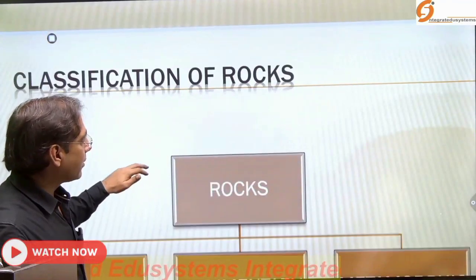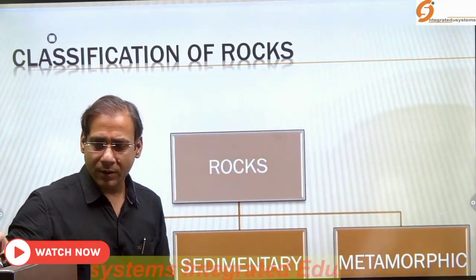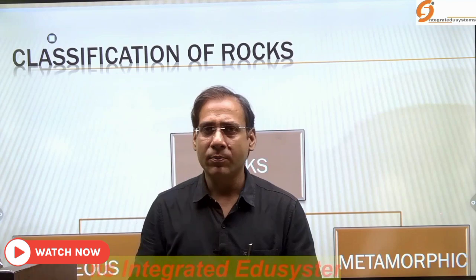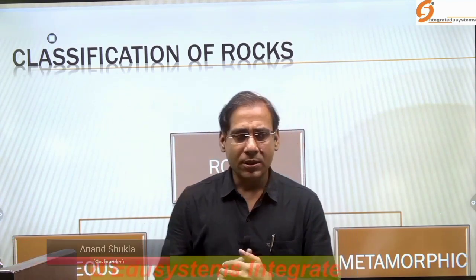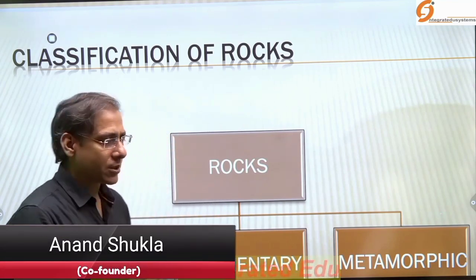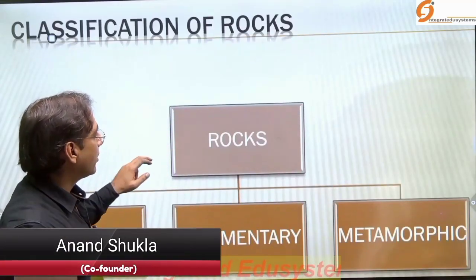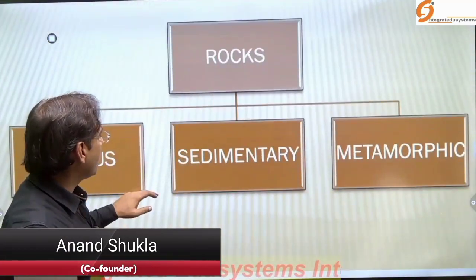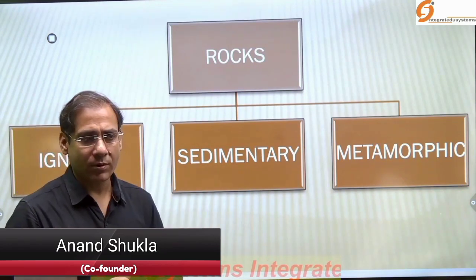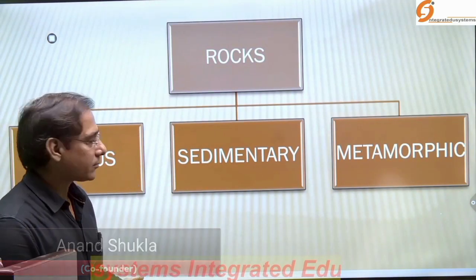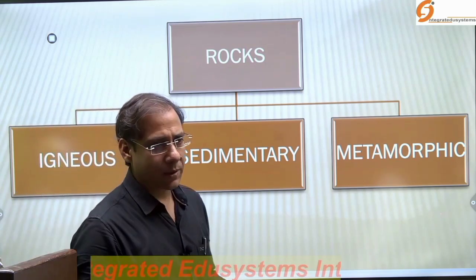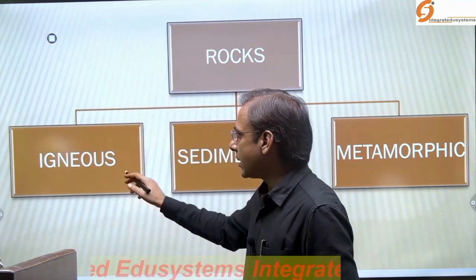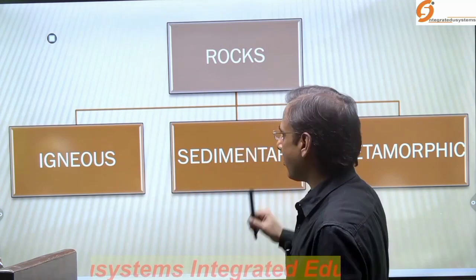Now when we move further, let's understand the types of rocks, the classification of rocks. When you look at the major rocks present, they are igneous, sedimentary and metamorphic. There are three major rocks present on the earth: igneous, sedimentary and metamorphic.